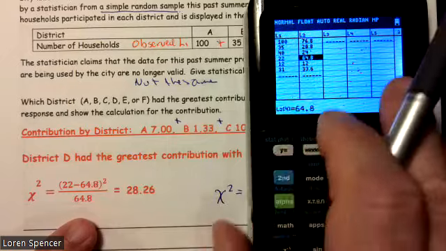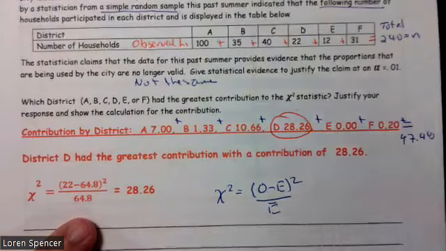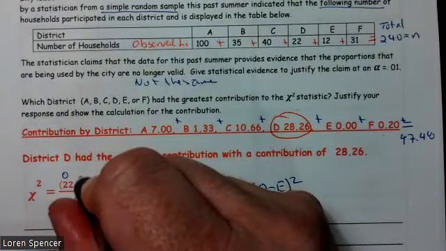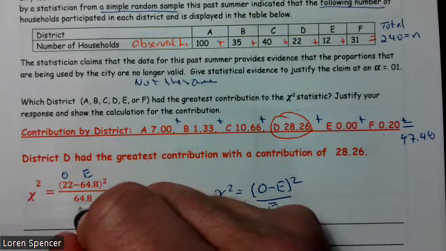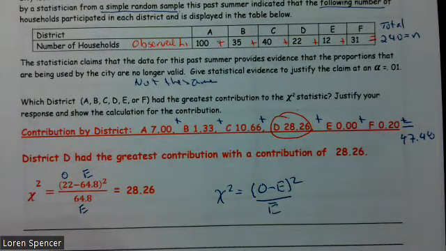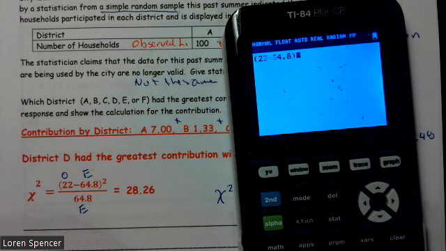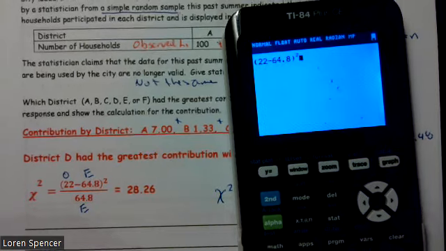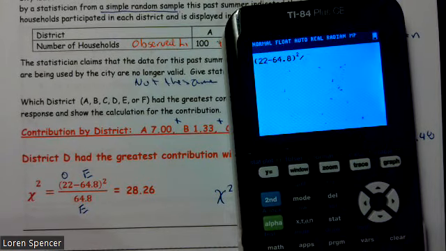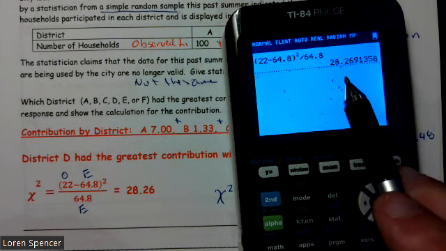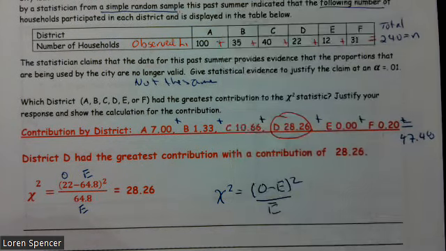So that's where that came from. So this was my observed. This is what I expected. So here's the way you calculate that by hand. Parenthesis, 22 minus 64.8. Close the parenthesis and square that. And then just divide the result by 64.8. And there it is, 28.269.